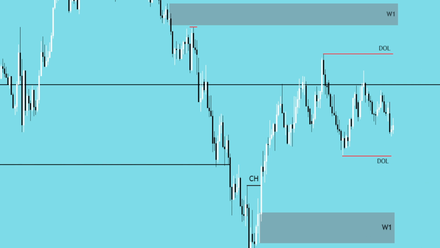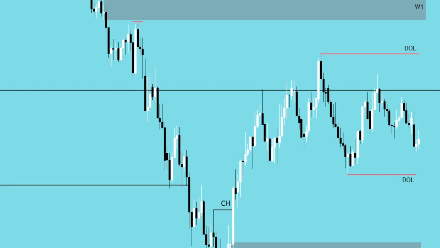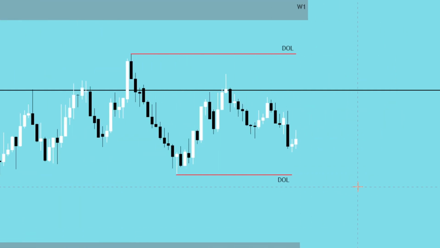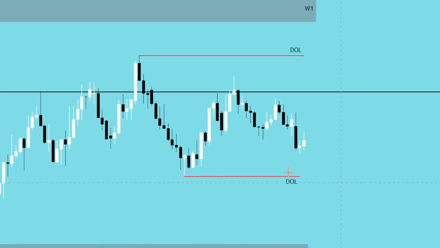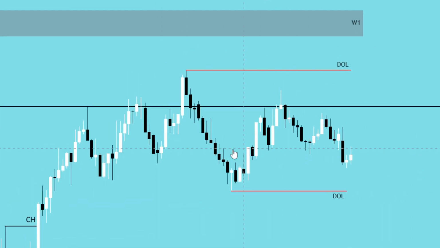So here we go with EURUSD on the weekly time frame. Of course, as established from last week, we have two weekly draws on liquidity, simply because we have a weak structural high. When we look at this, we understand this high hasn't actually made a new low, it's simply pushed higher. Remember, the weekly low is all the way down here still. So we have a weak high and we have a weak low.